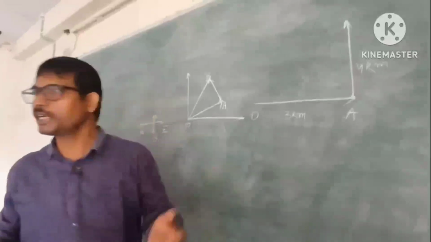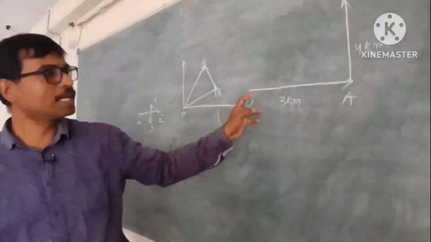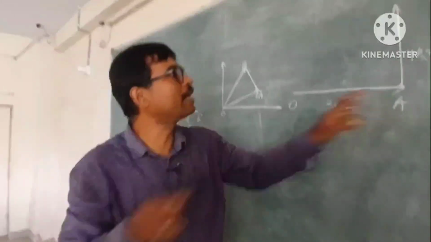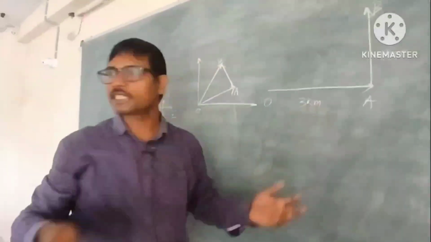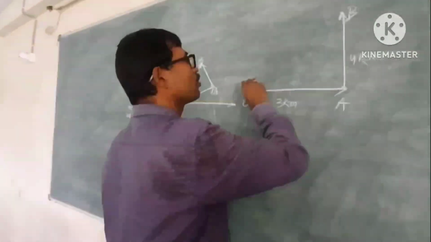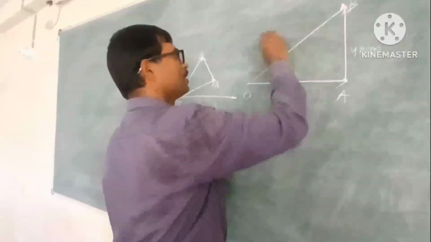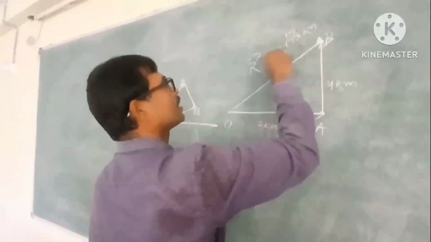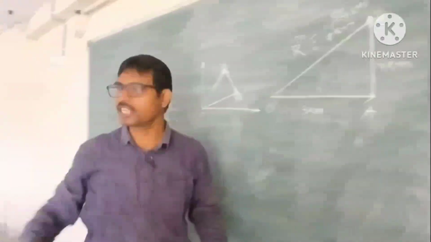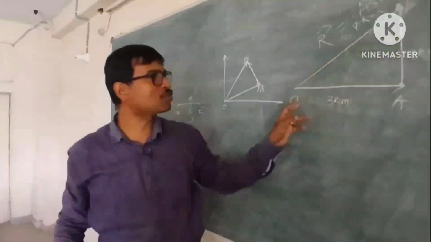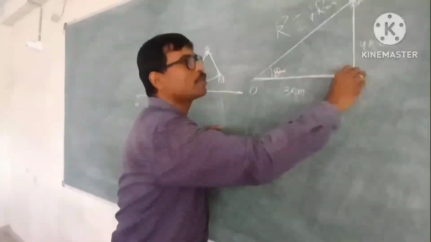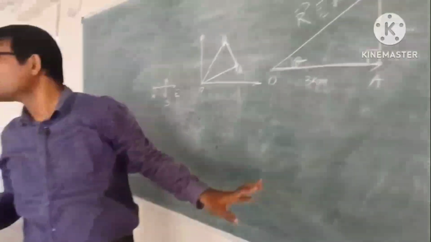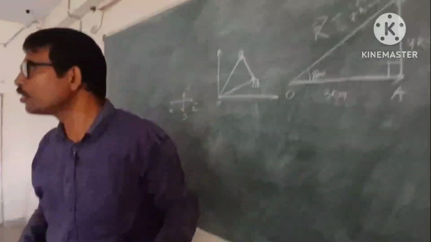So what is the resultant of this displacement? The displacement of the body from O to A is 3 kilometer, and from A to B is 4 kilometer. Who can say what the displacement is? You will join this one, suppose it is the displacement. Can you write the resultant as 4 plus 3, 7 kilometer? No, it is not the answer. Because when you join this one, it makes an acute angle with respect to this one, and it is 90 degree and perpendicular, so it becomes a right angle triangle. As it is a right angle triangle, you have to use the Pythagoras theorem.